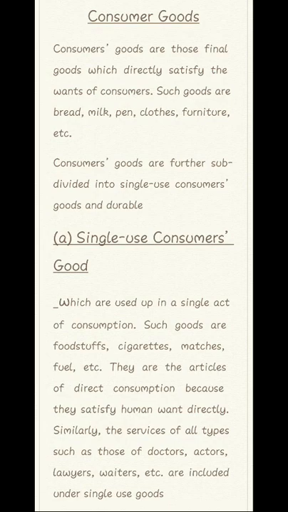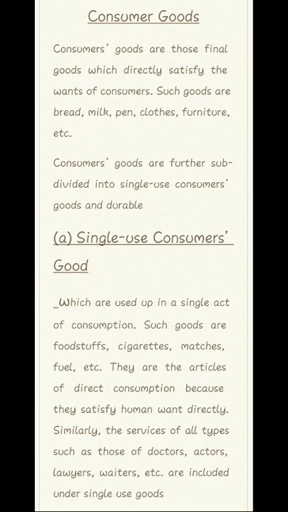The consumer purchases the goods from the market, pays the money, uses the goods and gets maximum satisfaction. In daily life we use many goods like bread, milk, cloth, food items, furniture. These are consumer goods because we purchase them from the market and pay money.